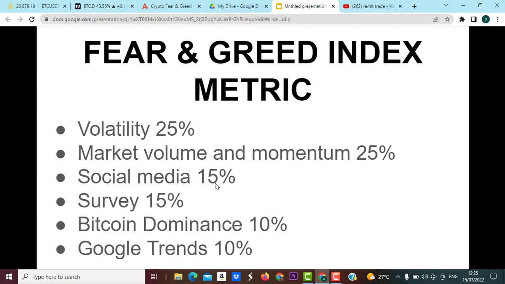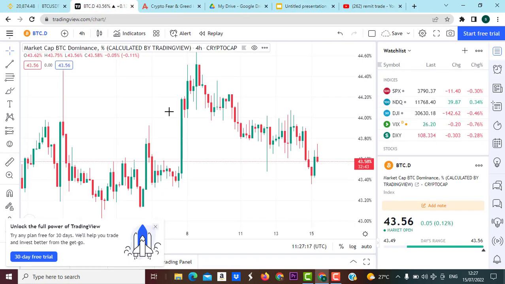And for social media, this accounts for 15%, and this uses strictly Twitter, necessary hashtags and comments, and what people are saying about a particular cryptocurrency asset also brings about this sentiment. And we have surveys, where you have to fill in some surveys and answer questionnaires. This accounts for 15%. Bitcoin dominance here accounts for 10%. If you look at this area, we have the Bitcoin dominance here. This means that if this chart is moving to the